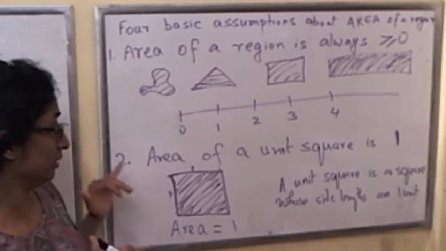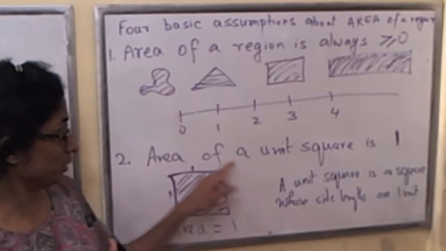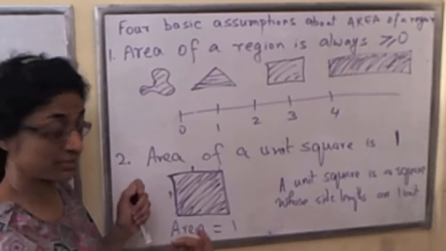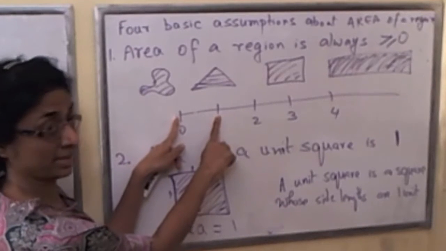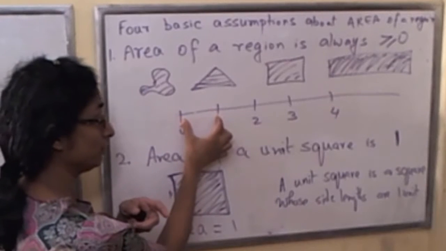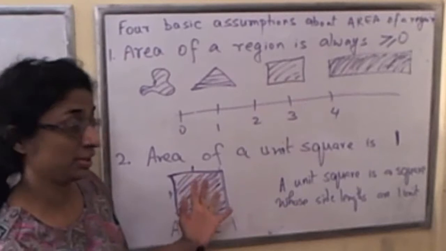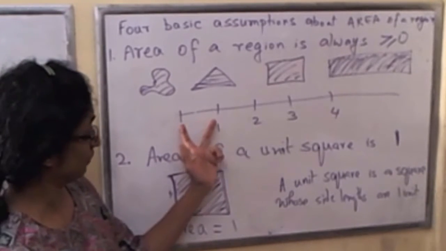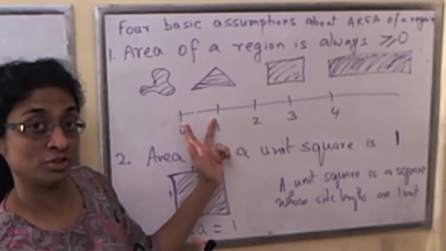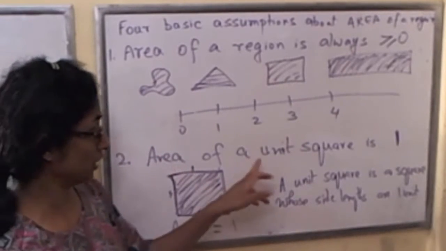Now let's look at the second assumption. It says that the area of a unit square is 1. Recall a unit segment on the number line, that is the collection of all points between 0 and 1, and we said the length of the unit segment is 1. Very similarly here, we look at a very simple region. Just like the unit segment is a very simple segment, a very basic segment of the number line, on the plane a very simple region is a unit square.